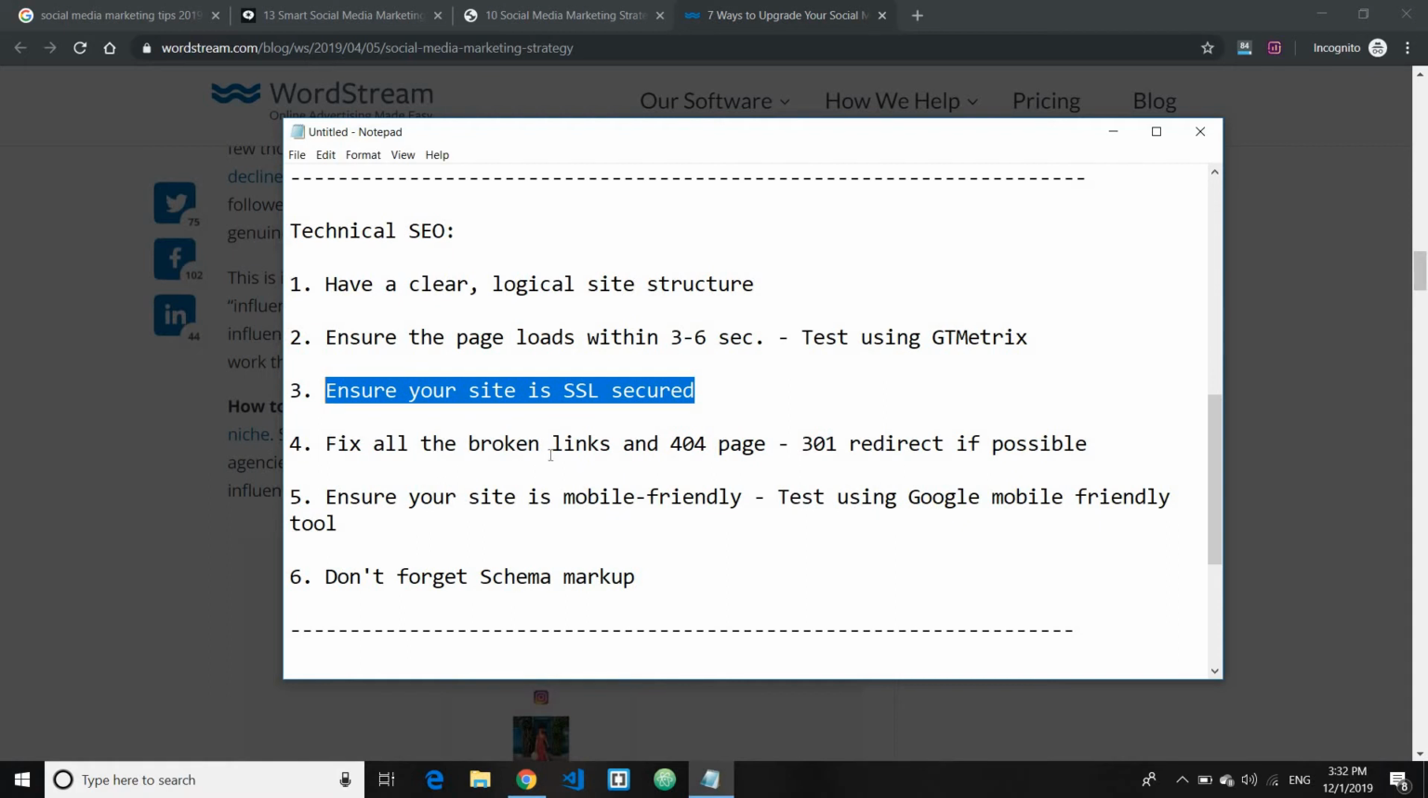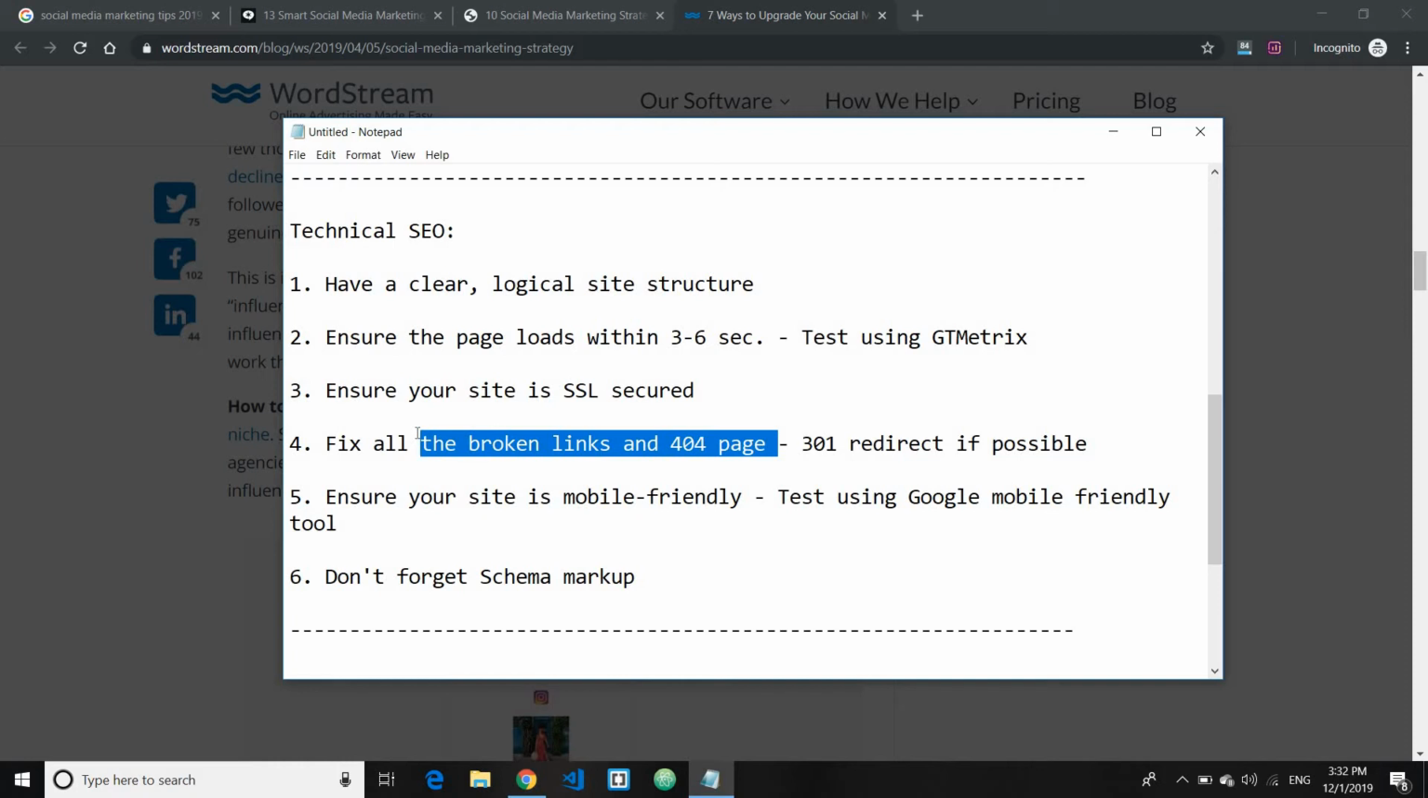Fourth is to fix all the broken links and 404 pages. Broken links basically means any internal links, or any links from your website pointing to outside or internal content, but the page that you're pointing to doesn't exist anymore. If you have too many of them, this will be a sign of bad user experience, and obviously Google doesn't like it and the users won't like it as well.